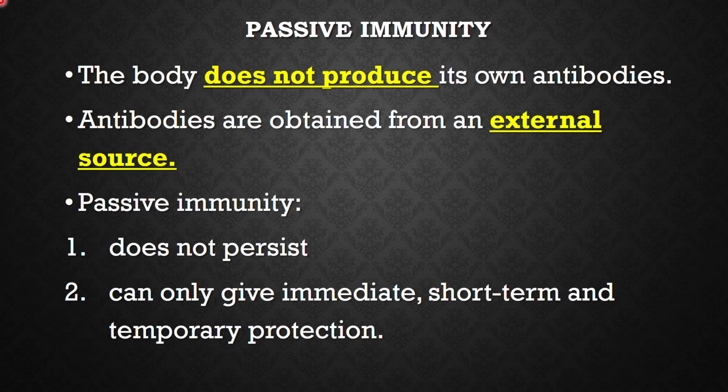Now let's look at passive immunity. In passive immunity, the body does not produce its own antibodies. It is from outside, external sources. So passive immunity does not persist. This is different from active immunity just now, which will last for a long period of time. Passive immunity can only give immediate, short-term, and temporary protection.